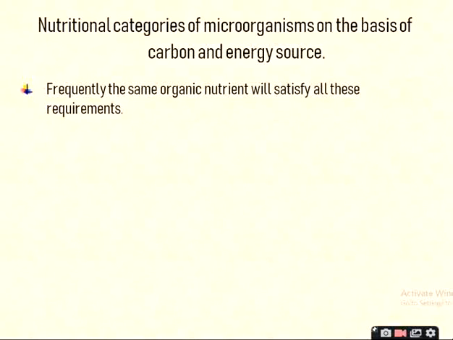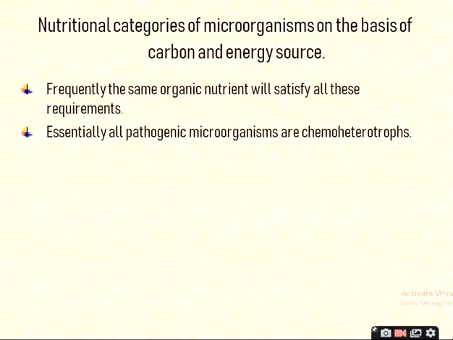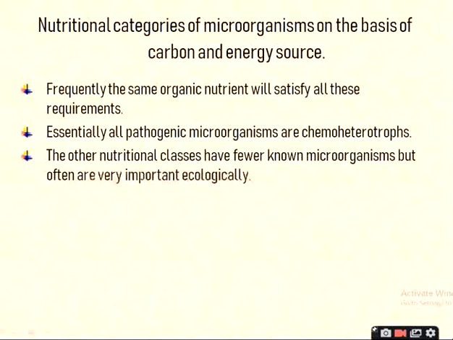Frequently the same organic nutrient will satisfy all these requirements. Essentially all pathogenic microorganisms are chemoheterotrophs, which means whatever microorganisms are able to cause diseases in humans and animals, they are chemoheterotrophic organisms. Okay, and the other nutritional classes have fewer known microorganisms but often are very important ecologically.